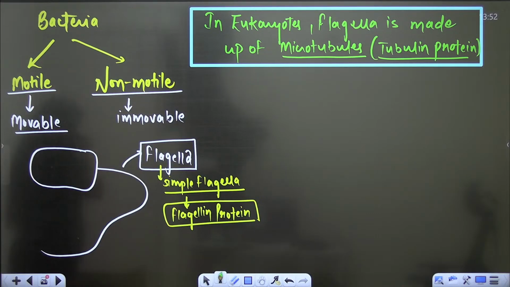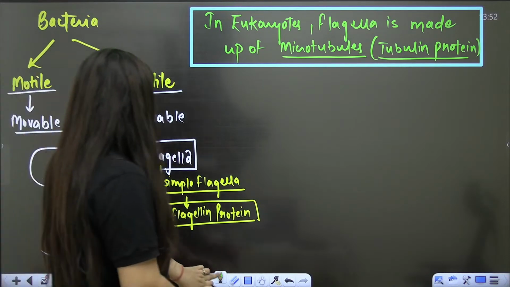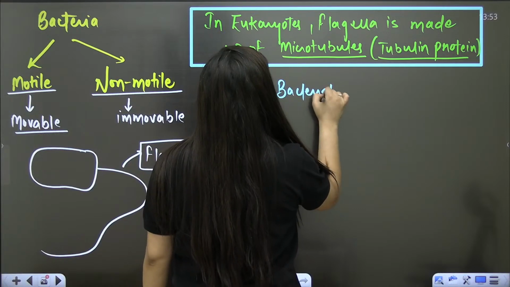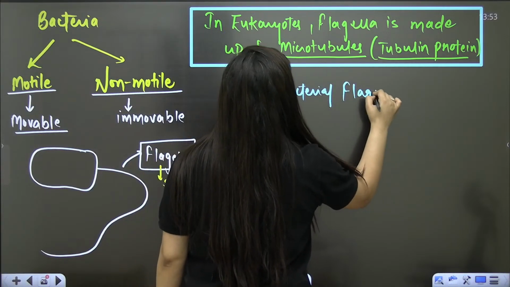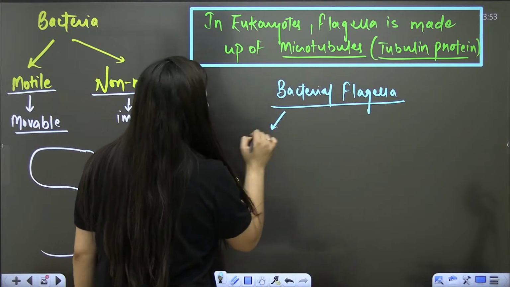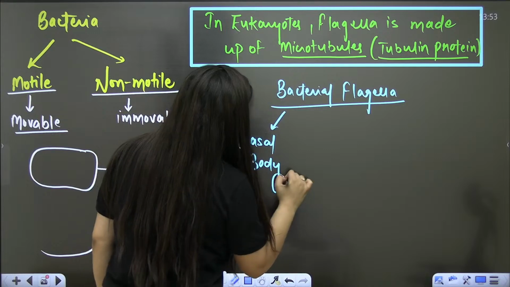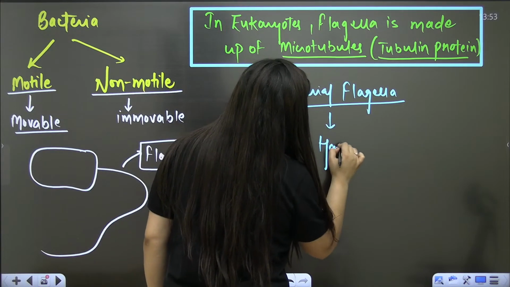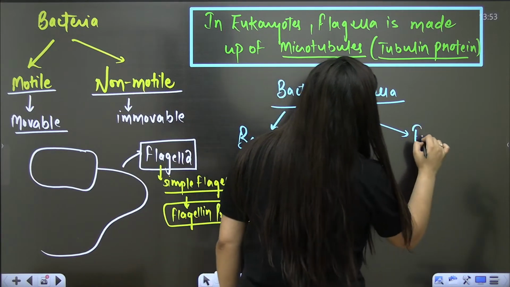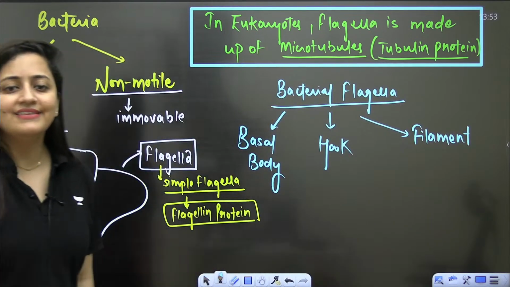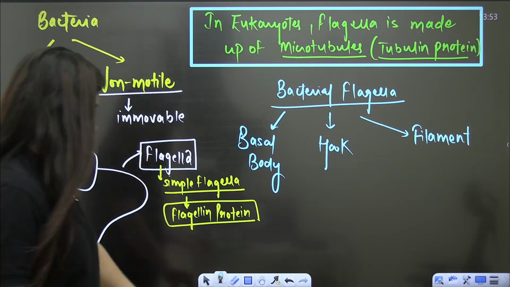So it is the flagella. Bacterial flagella is composed of 3 parts. It's a very simple structure, you should know about it. One is the basal body, another part is the hook, and then the filament. These are the 3 parts of the flagella.